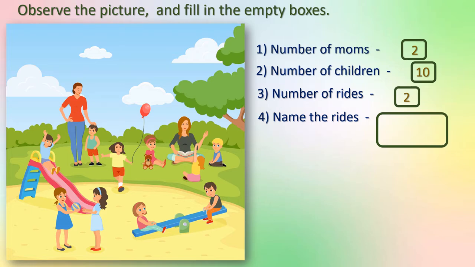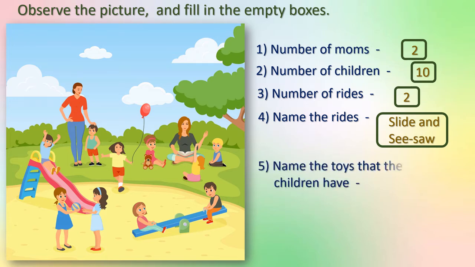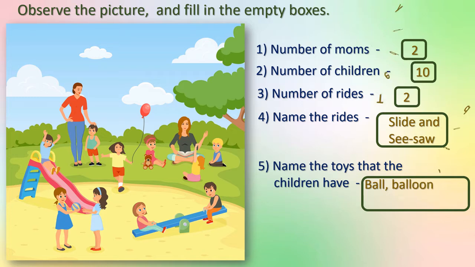Name the rides. What is this called? Slide, isn't it? What is this? Seesaw. Let us write here slide and seesaw. These are the names of rides. Name the toys that the children have. We can see some toys here. Here you can see the ball, this balloon, this teddy bear, isn't it? So let us write here ball, balloon and teddy bear.